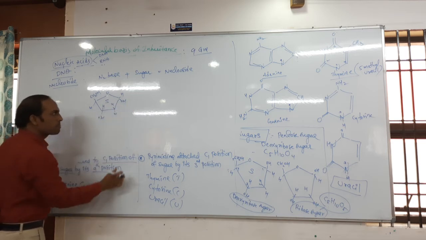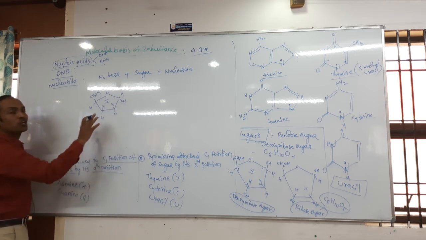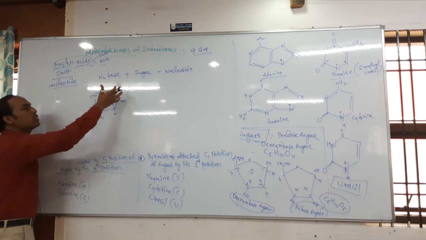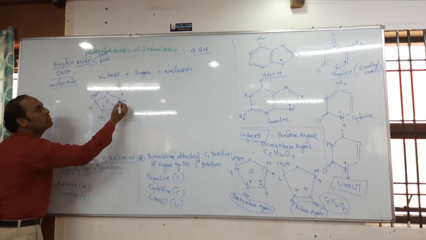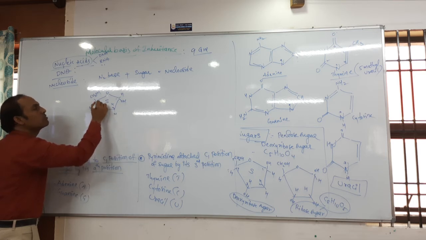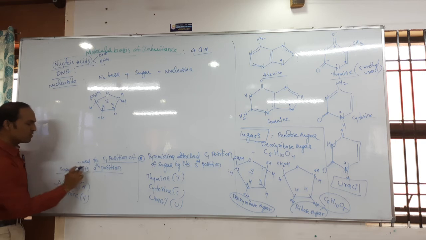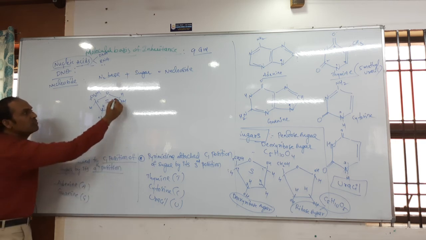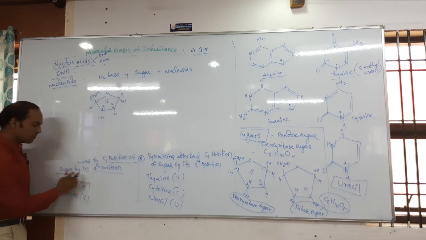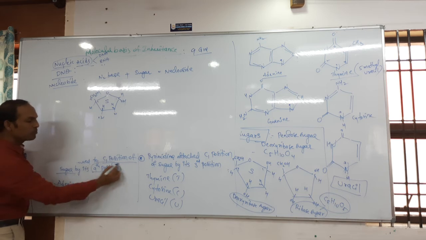Purines are completely attached to the sugar molecule, with which position? The first position or second position? First position. This is the first position of the carbon. It is attached to the C1 position.